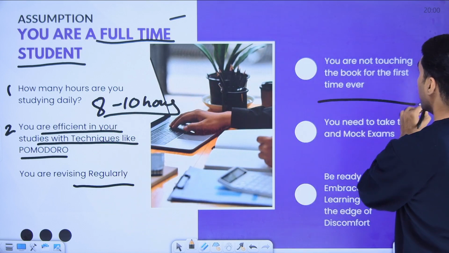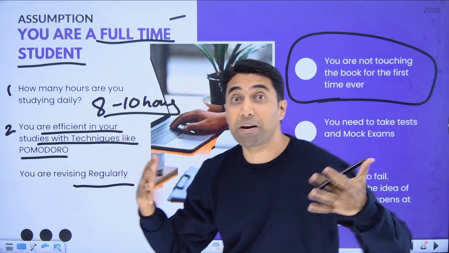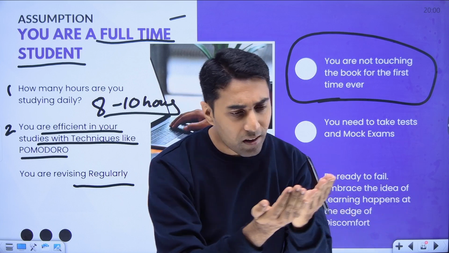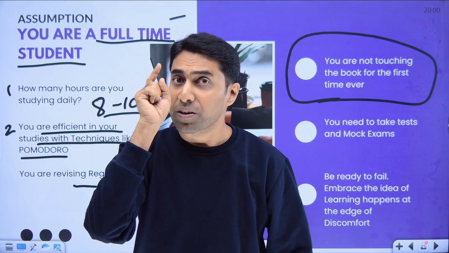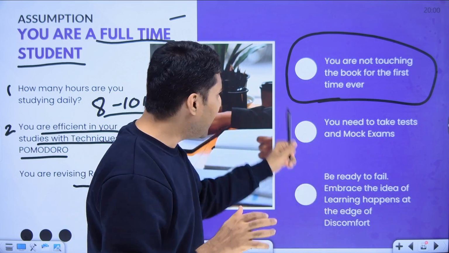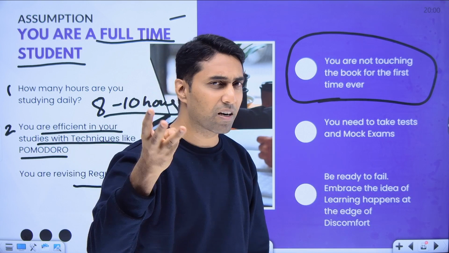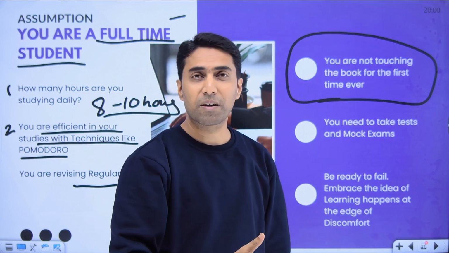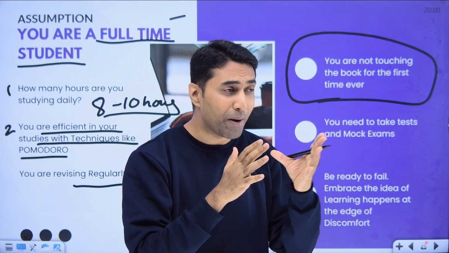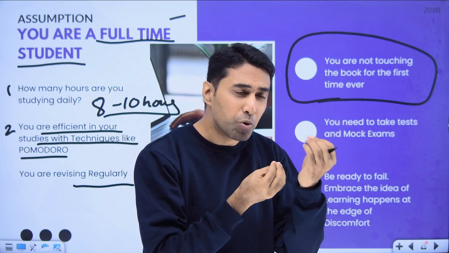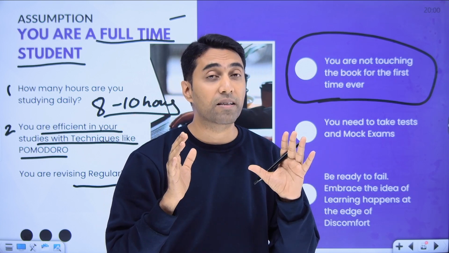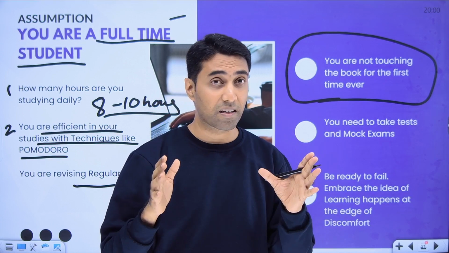Next assumption I'm making: you are not touching the book for the first time ever. Suppose you joined the company secretary course today and got the ICSI book. For such students, studying 60% in 30 days may not work. It may be your first, second or third attempt, that doesn't matter. But even in your first attempt, you should have some introduction to these topics. You might not have studied a full chapter, no problem, but at least 2-3 chapters and some concepts you should know. Otherwise, studying 60% in 30 days is not possible.